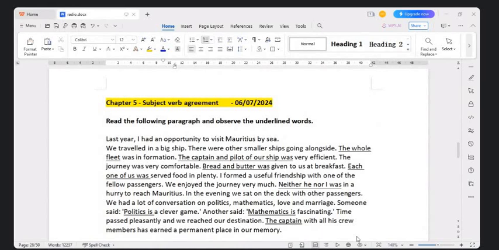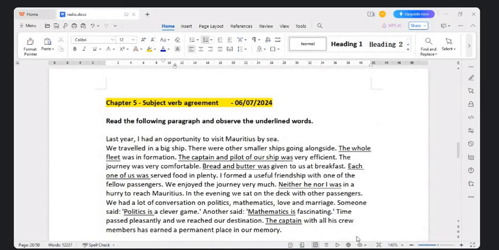Before we plunge into the topic itself, let us first read a passage and understand what the underlined words are all about. Last year, I had an opportunity to visit Mauritius by sea. We traveled in a big ship. There were other smaller ships going alongside. The whole fleet was in formation. The captain and pilot of our ship was very efficient. The journey was very comfortable.